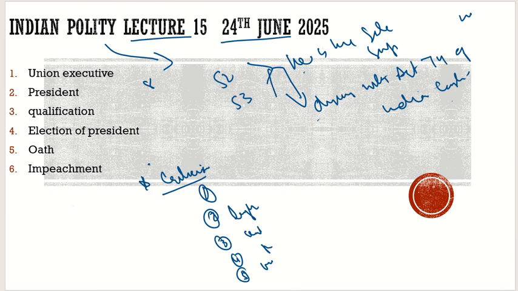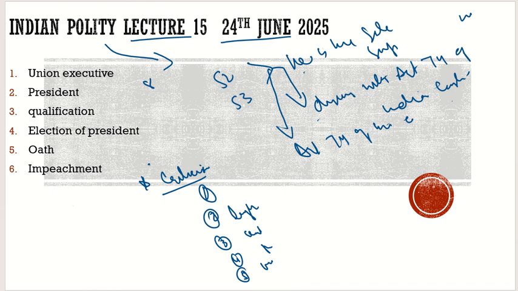To understand these articles, we have to read them with respect to Article 74 of the Indian Constitution. So what does Article 74 say? Initially, Article 74 was very much clear. It was very simple.